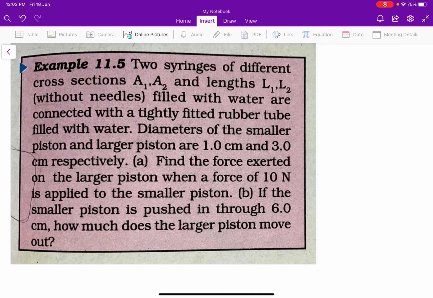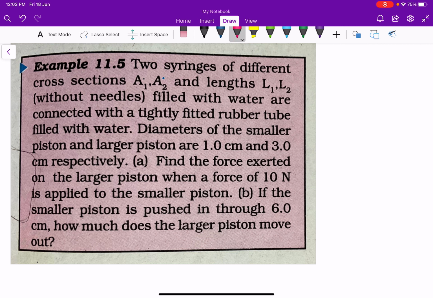Here, two syringes of different cross-sectional areas A1 and A2, and lengths L1 and L2, are filled with water and connected with a tightly fitted rubber tube filled with water. The diameters of the smaller piston and larger piston are 1 centimeter and 3 centimeters respectively.